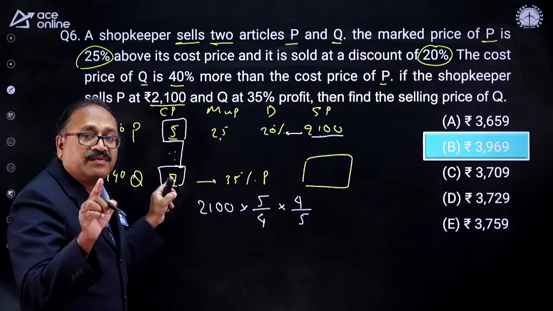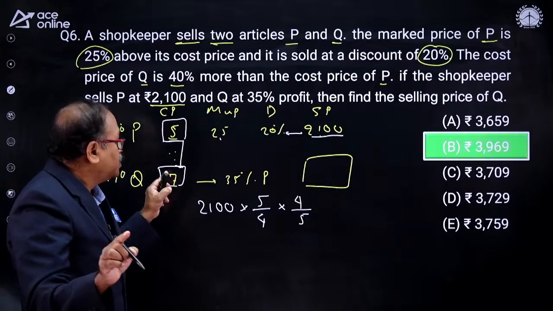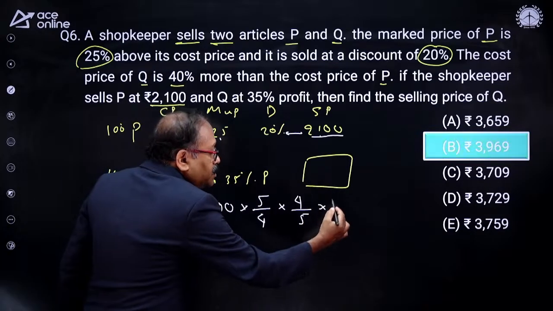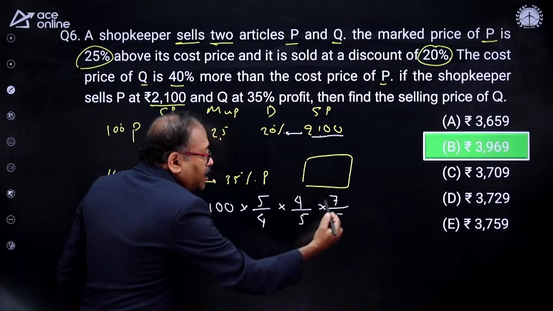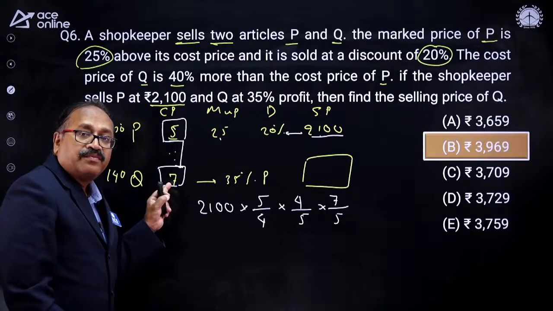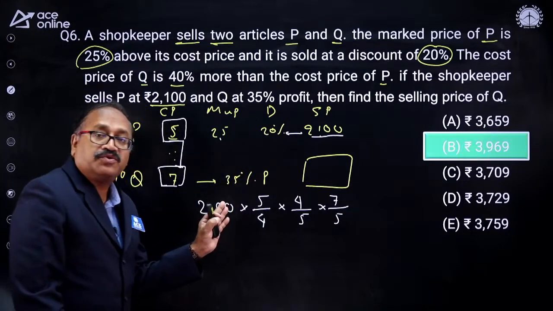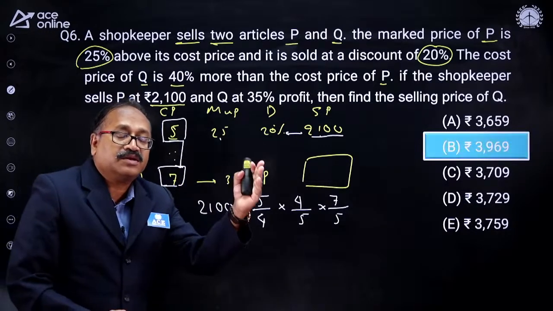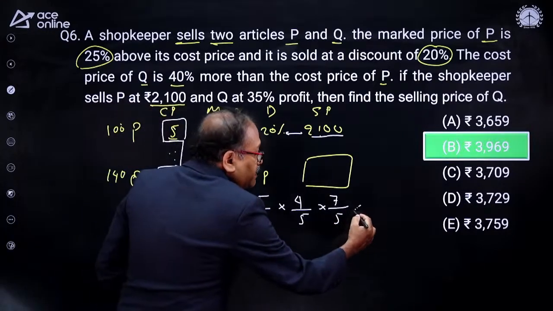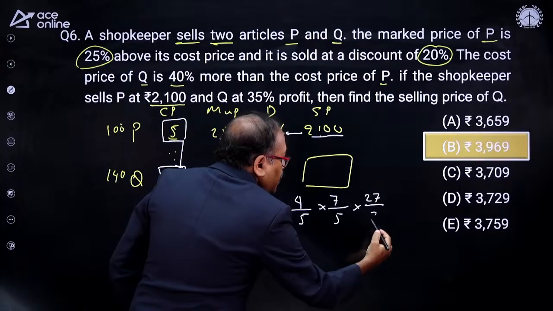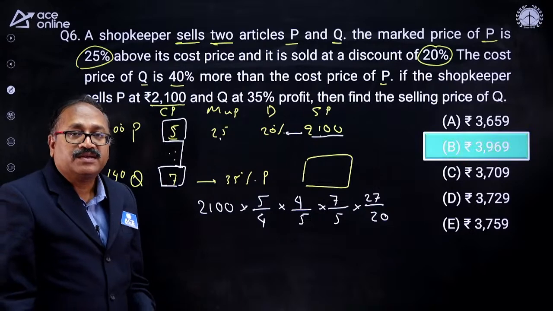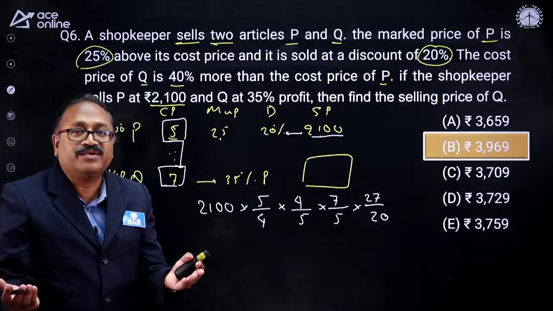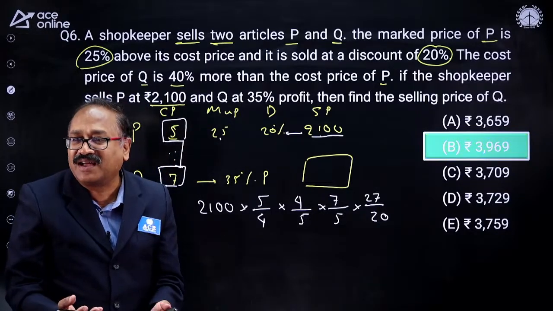Correct me if I go wrong anywhere, Mr. Ram Kumar. You are very good, sir. So I need to get the 7 part, whereas this cost price is 5 part. So I will multiply this by 7 and divide it by 5. I am getting the cost price of Q. Now, by adding 35% to it, I will get the selling price. So 135 by 100 is nothing but 27 by 20. That's over. So if you understand the flow of the information and arrange it accordingly, your answer is ready, like Ram Kumar did.